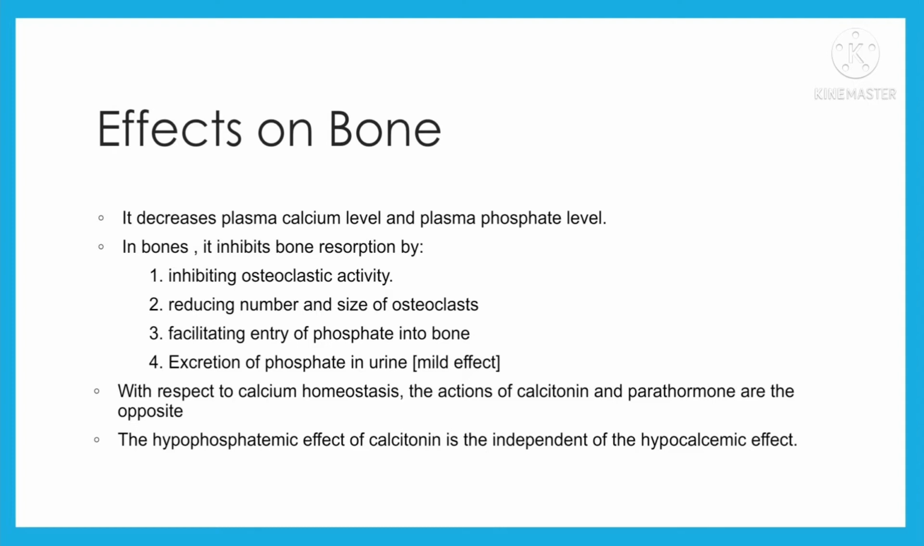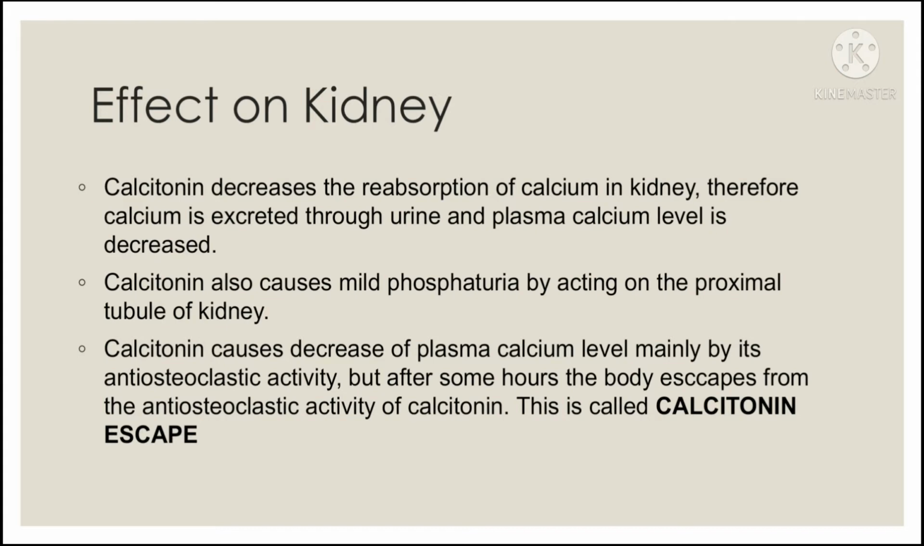And also the calcitonin will act opposite to the parathormone when it comes to the calcium homeostasis. Parathormone will increase the plasma calcium level, but calcitonin will decrease the plasma calcium level. And also the hypophosphatemic effect of calcitonin is independent of the hypocalcemic effect. And so basically calcitonin will decrease the plasma calcium and the plasma phosphate level.